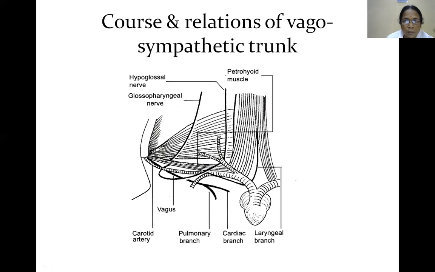Here is the vagosympathetic trunk of a frog. First we have to dissect the frog and trace out the vagosympathetic trunk. This is the vagosympathetic trunk of an amphibian, that is the frog. It is carrying both preganglionic parasympathetic fibers and postganglionic sympathetic fibers. This is the vagus nerve. In the case of the frog, it is mixed. Both parasympathetic and sympathetic nerves are in the same place.